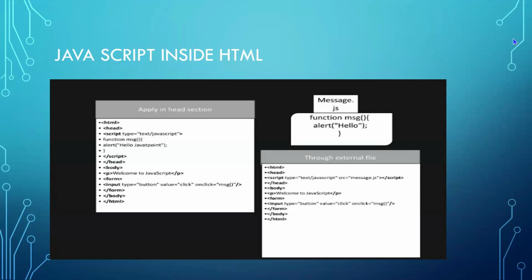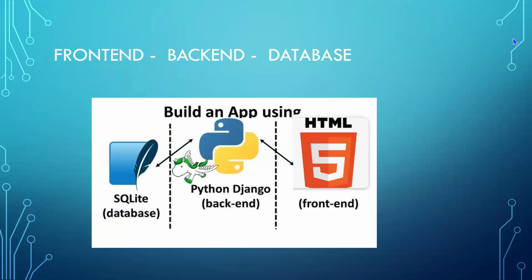On the right side, through the external file, in the message.js, if you see in the script tag, you are able to see the source, src is equal to message.js. In this JavaScript file, .js is nothing but a JavaScript file. I'm going to have a message. So when I call that .js file inside the script, the message I have written inside the message.js will be displayed in the header of the HTML page. So this is the way we are going to connect JavaScript inside the HTML script, which is going to reflect in our UI.